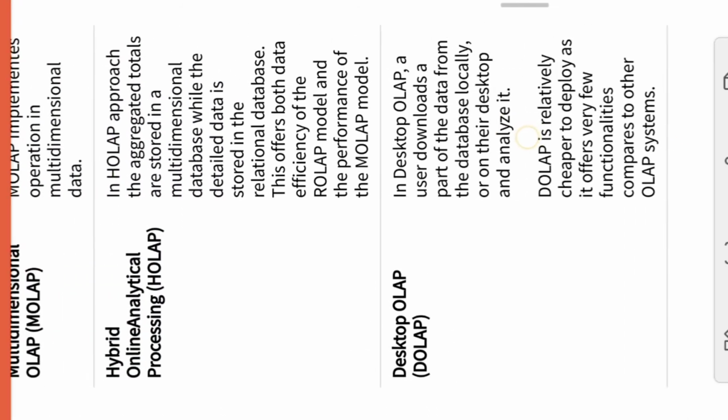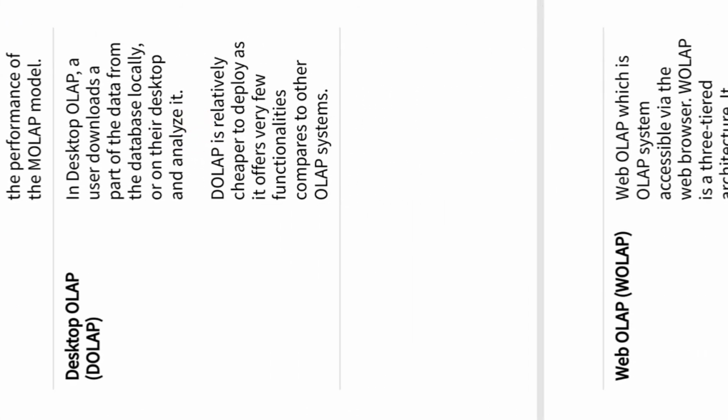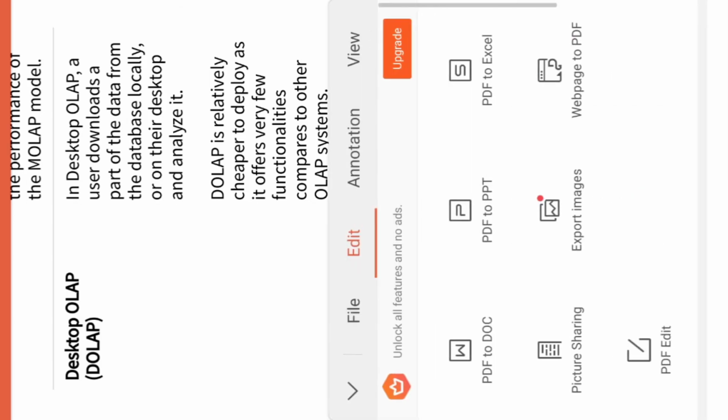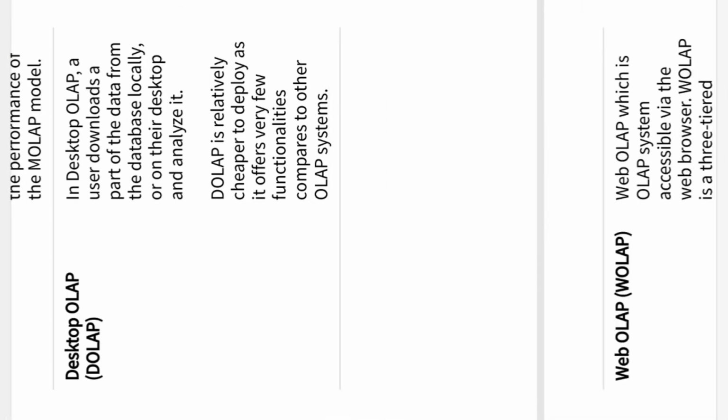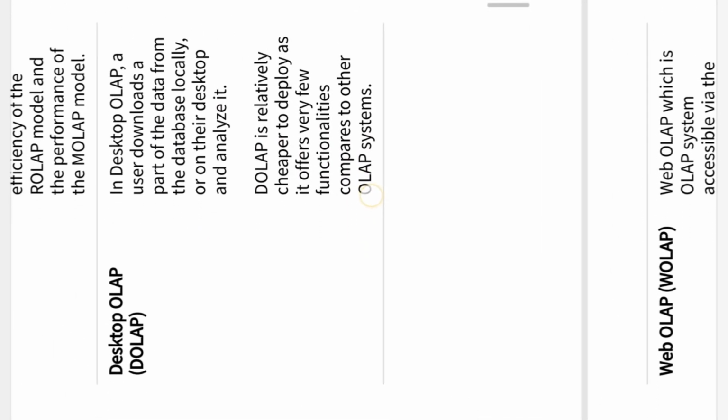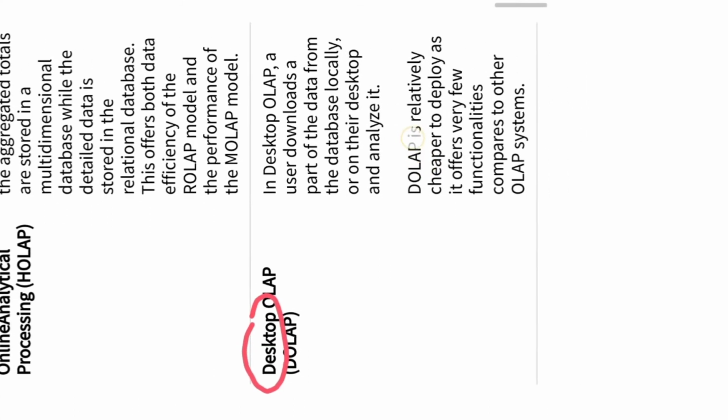Now, there are certain other terms like desktop OLAP and web OLAP. As the name itself suggests, what do you mean by desktop OLAP? In desktop OLAP, a user downloads part of the data from the database locally onto their desktop, and they can analyze that. Whatever analysis I am going to do will be on my local PC only. So this DOLAP is a desktop OLAP, right?